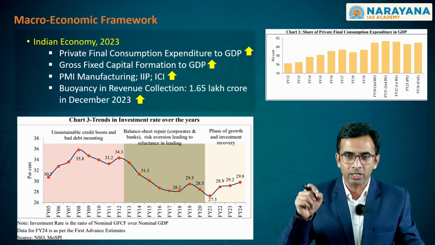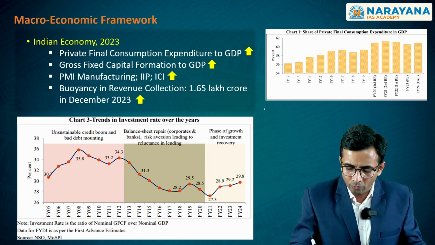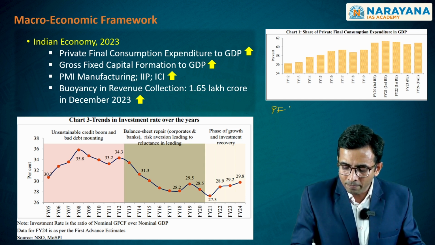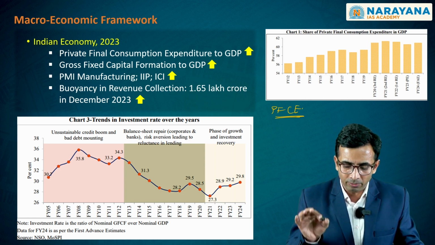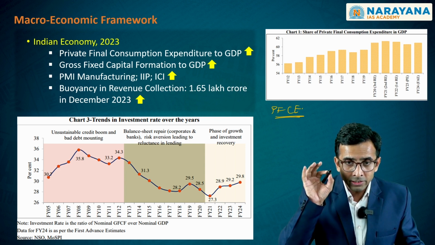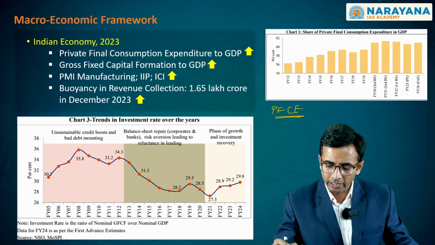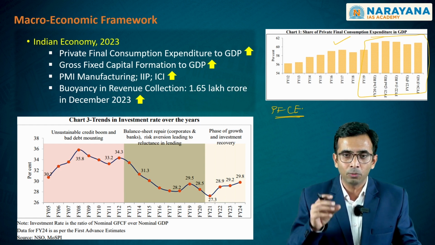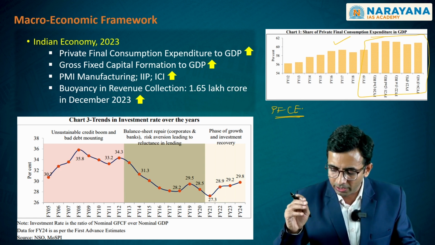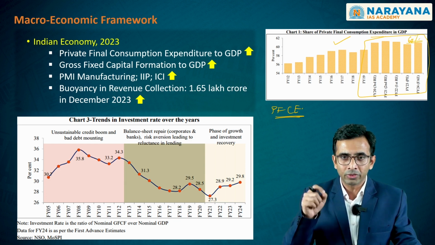On the other hand, when you look at the Indian economy in 2023-2024 on the basis of the expenditure method, the expenditure method, as you know, has the components of primarily private final consumption expenditure. This private final consumption expenditure is pushing the GDP up by driving demand. As you see in this graph, for the last few years we have been able to maintain sustainable levels of private final consumption expenditure. Even now, it is roughly hovering at 60% of the GDP.